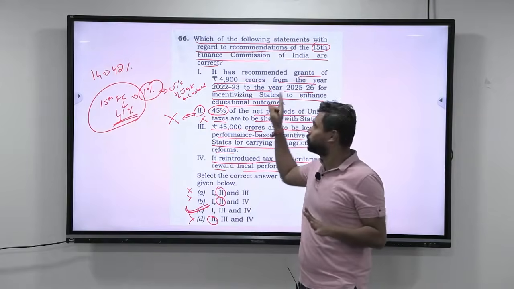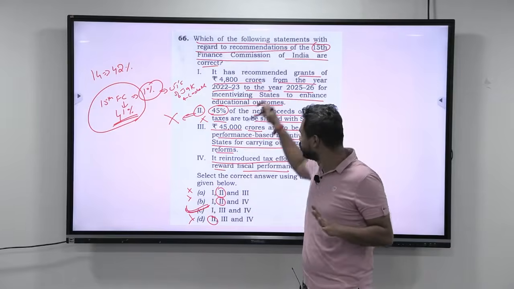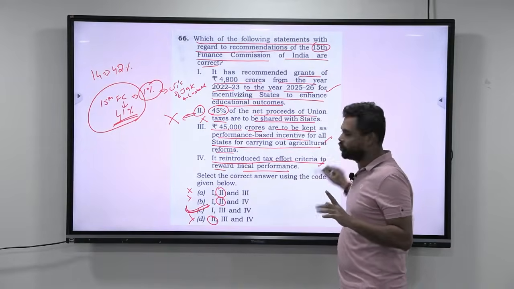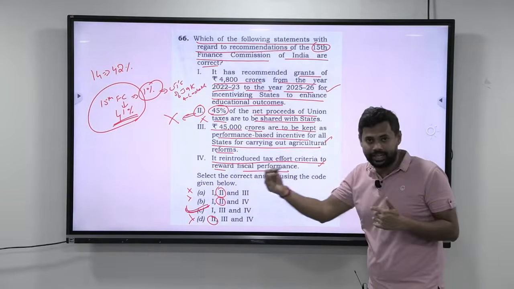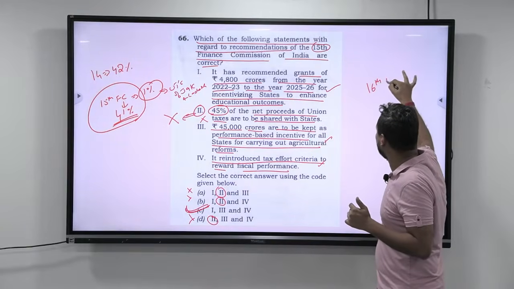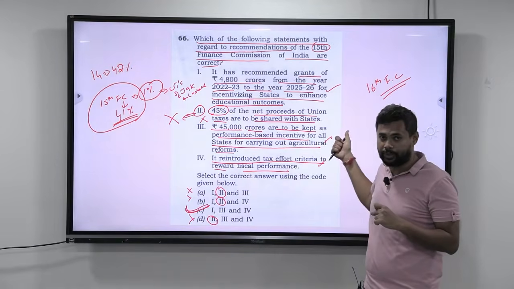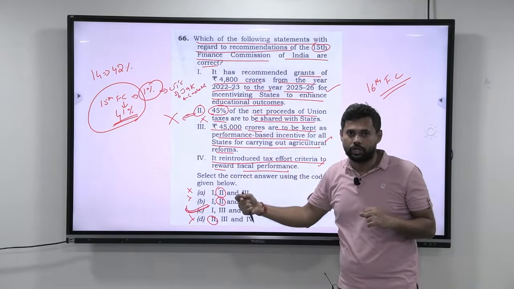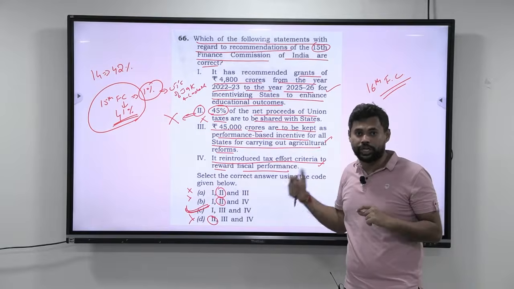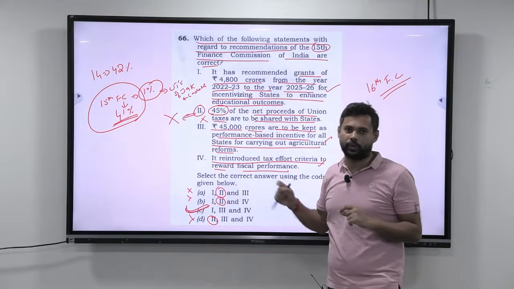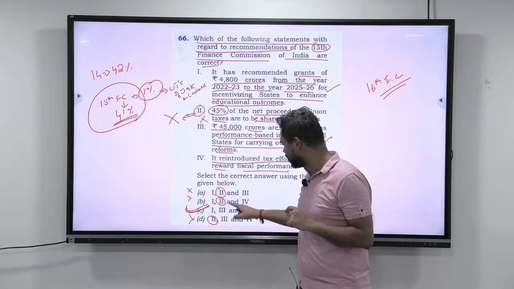Now you understood what the 15th Finance Commission recommendations are. You saw that 1, 3 and 4 is correct. Now for the coming years, make sure that the 16th Finance Commission recommendation is out. So read this carefully. Next time when they ask about the 16th Finance Commission recommendation, they may not give such an easy way out. So read the criteria and also read what the important recommendations are. Okay, so this 66th question, the answer is C.